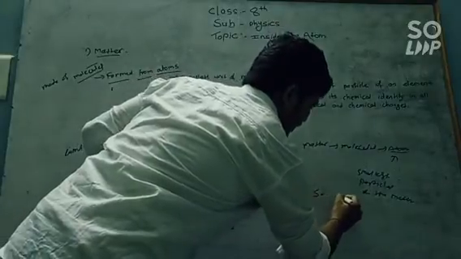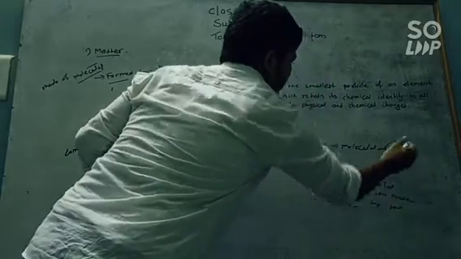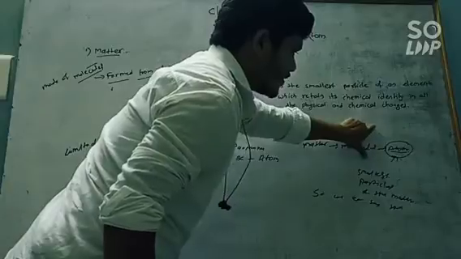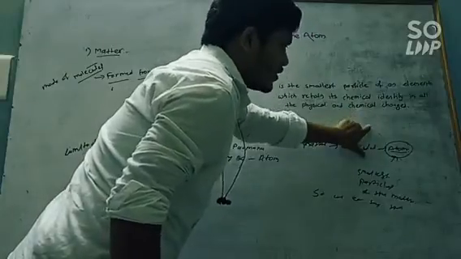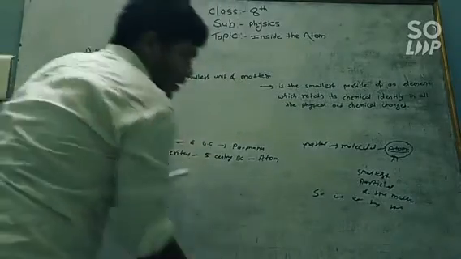So we can say that this atom is indivisible and indestructible. It is the smallest unit of matter.